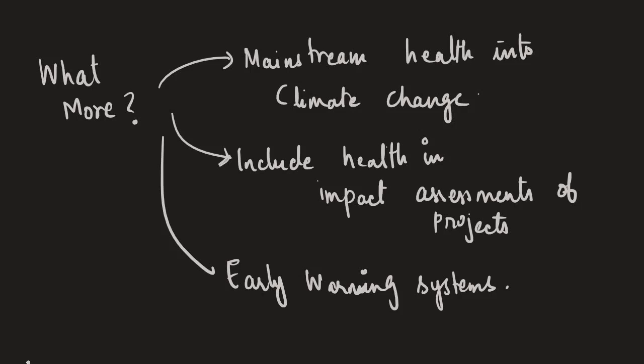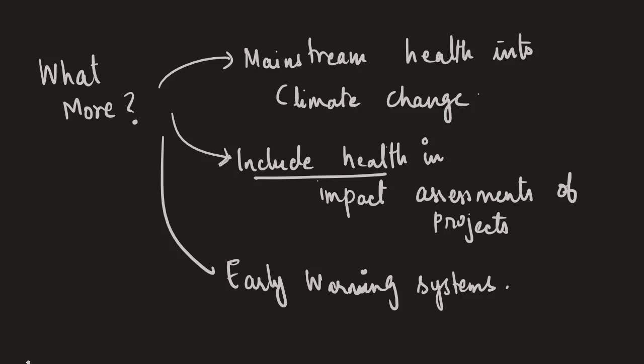The second thing that could be done is to include health when we are doing impact assessment on development projects. There are development projects, and before the project is actually sanctioned, there is an impact assessment that is done. So we should integrate health impact assessment in all development project appraisals.